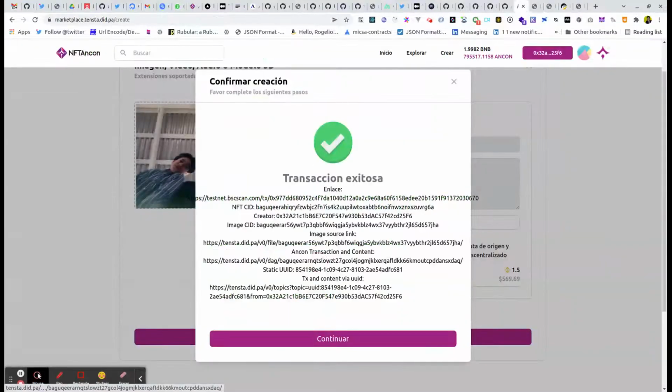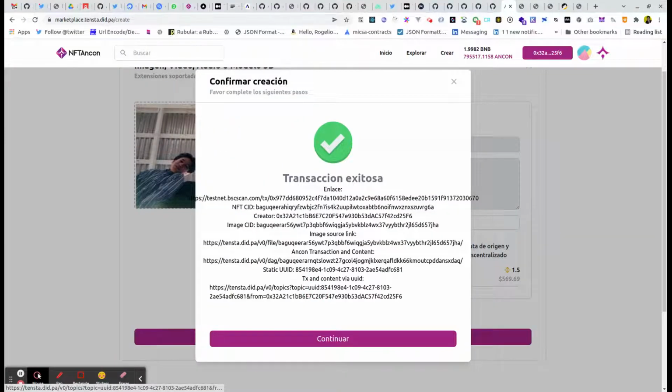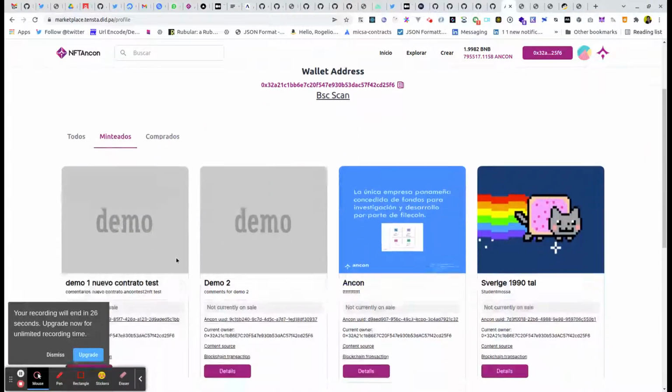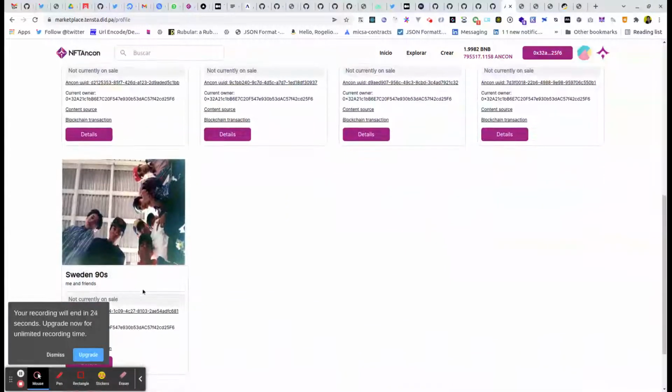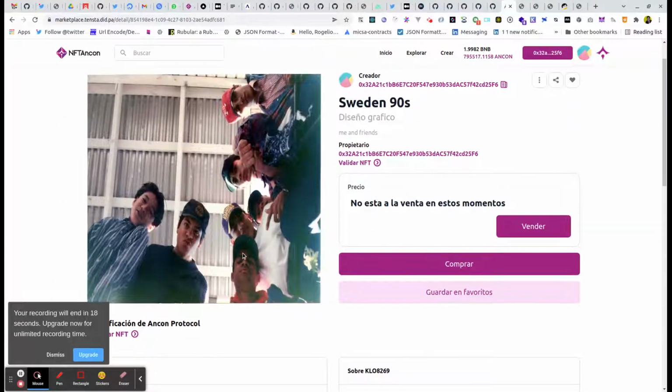And also Ancon protocol supports, similar to Swarm, something called topics. So there are a lot of features in Ancon protocol that we haven't scratched the surface of yet. But for an NFT marketplace, it's just good enough. So we click on continue, and we should see in my list what I have minted. Click details, and this is the NFT that I minted. You'll see there's a validation options. I can click this to start selling and putting some values into that.